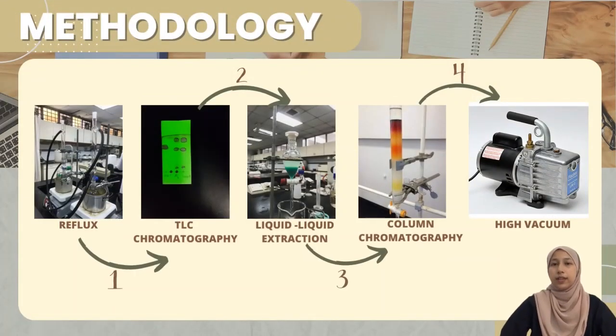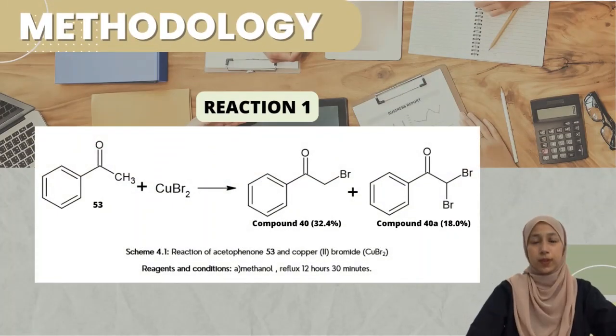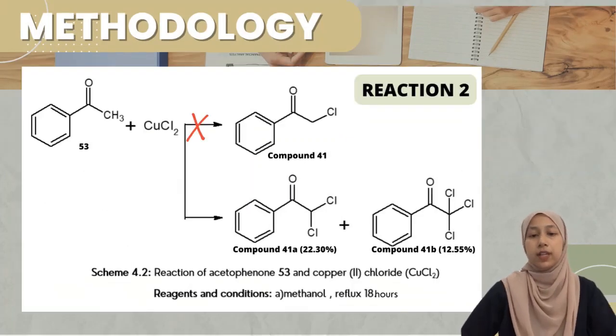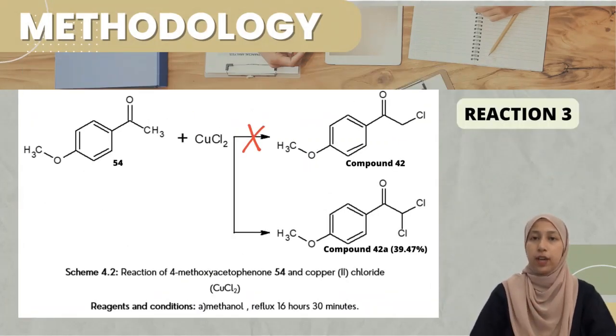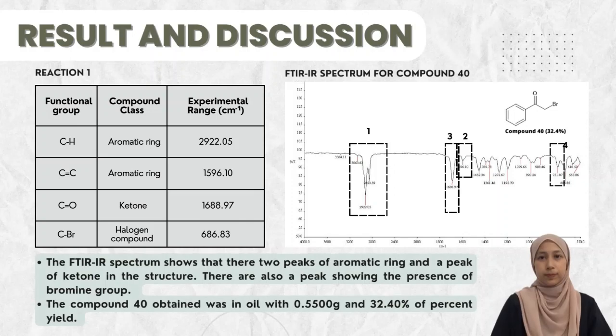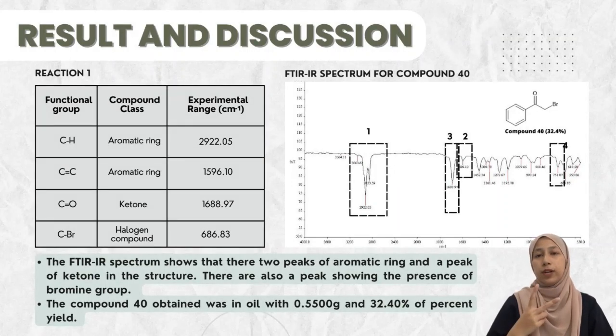In this project, the methodology is as shown in the figure. Firstly, the starting material will be refluxed and heated for several hours. Next, the product obtained is monitored by TLC and separated by liquid-liquid extraction. To purify, the product will undergo column chromatography and lastly high vacuum. By using this method, 3 reactions were carried out in this project. After column chromatography, there are 2 products produced from reaction 1.